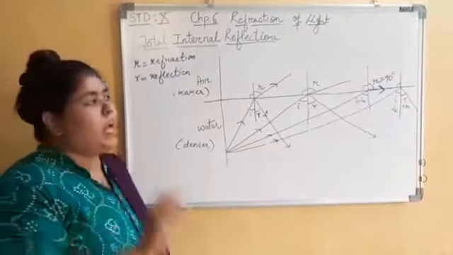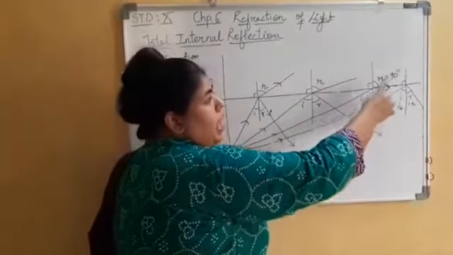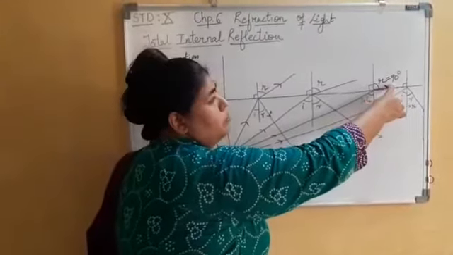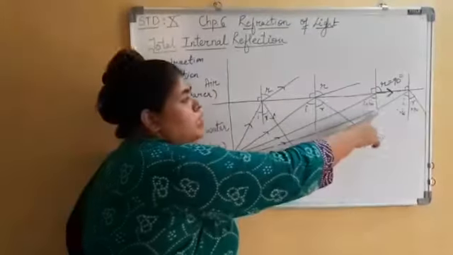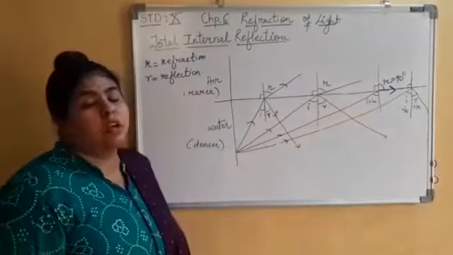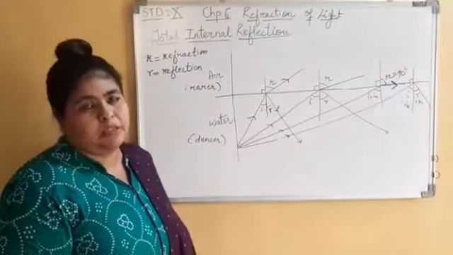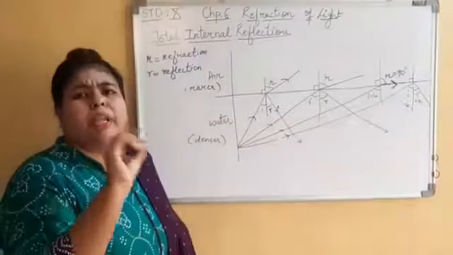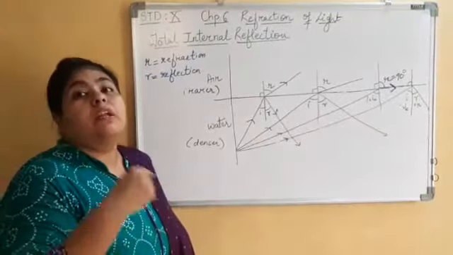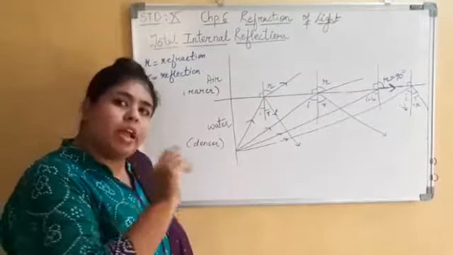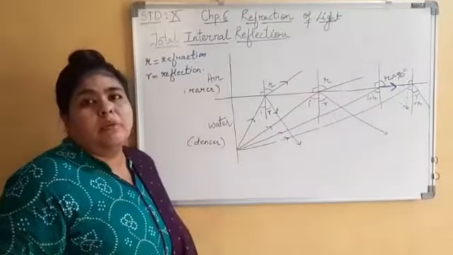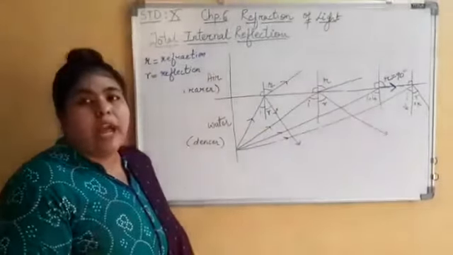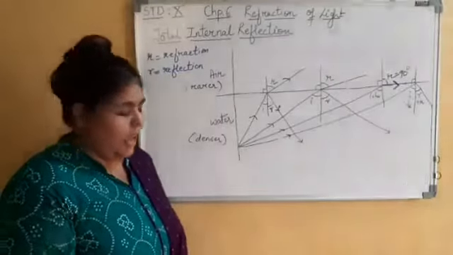When the value of i is equal to ic and the refraction angle becomes 90 degrees, at such a point ic is known as the critical angle of incidence. What is the critical angle? A particular value of i where the refraction angle becomes 90 degrees and the ray passes parallel to the denser medium. That angle is known as the critical angle.